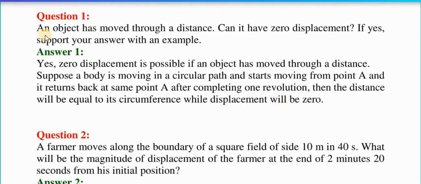Let's see one more time. An object has moved through a distance. Can it have zero displacement? If yes, then support your answer with an example. Yes, zero displacement is possible if an object has moved through a distance. Suppose a body is moving in a circular path and starts moving from point A and returns back at the same point A. After completing one revolution, the distance will be equal to its circumference, while the displacement will be zero. Now let's move further.